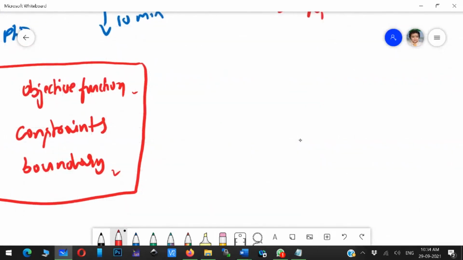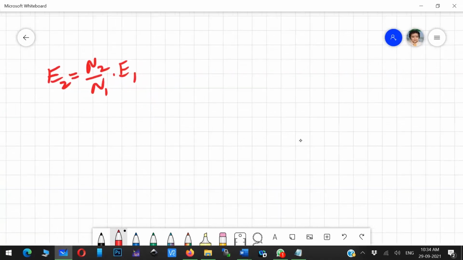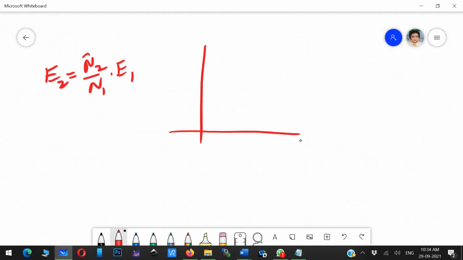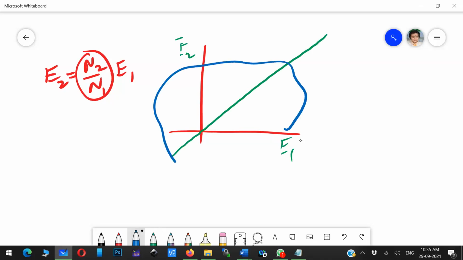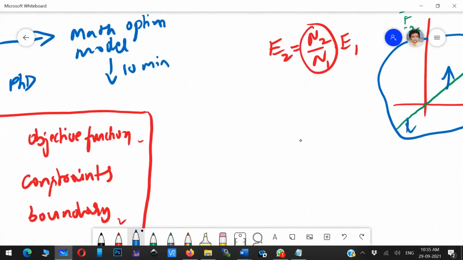Even if you draw a curve for this equation, if I consider N1 and N2 as constants, it will be a linear line, and for a given E1 value you will get an E2 value. So you are finding it in an infinite space. You are not limiting it, and you are not expecting the value to be minimized or maximized. All those things you have not considered till now. In optimization, that comes extra.